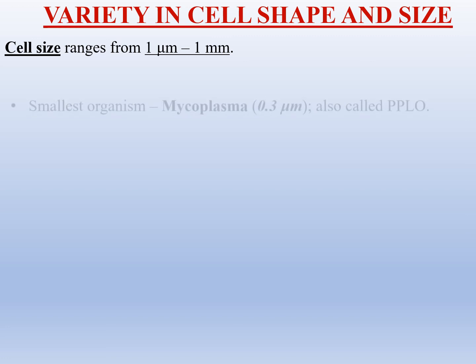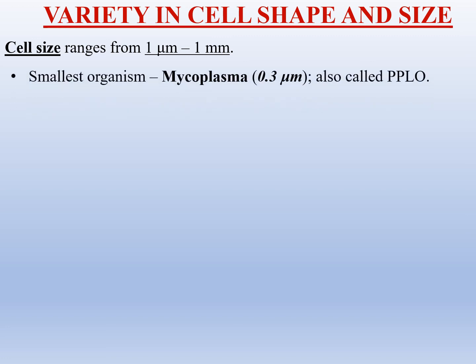Cells vary in their shapes and sizes. Cell size ranges from 1 micrometer to 1 millimeter. 1 micrometer is 10 to the power minus 6 meter. Here are some examples. The smallest organism is Mycoplasma, also called as PPLO, that is Pleuropneumonia-like organism. This is a bacteria with size of about 0.3 micrometer.